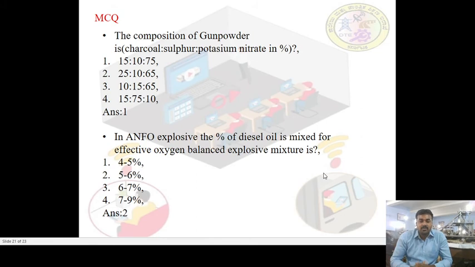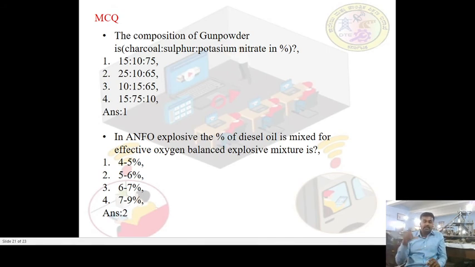The second MCQ: in ANFO, that is ammonium nitrate and fuel oil explosive, what is the percentage of diesel oil in the mix for effective oxygen balance? It is 5 to 6%. Have you seen in the previous video, after inserting ammonium nitrate, we measured the depth of the blast holes.